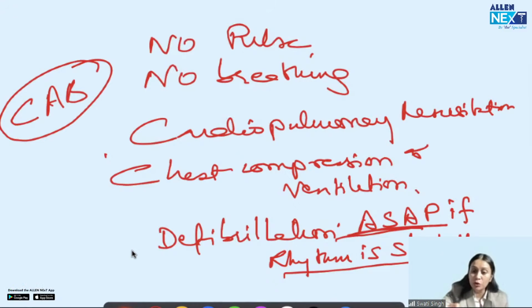We go for ABC: airway, breathing, circulation. That is the ATLS guideline. And the ACLS guideline says in cardiac arrest, we go for compression, then airway and breathing, ventilation. Compression and ventilation. Got it?